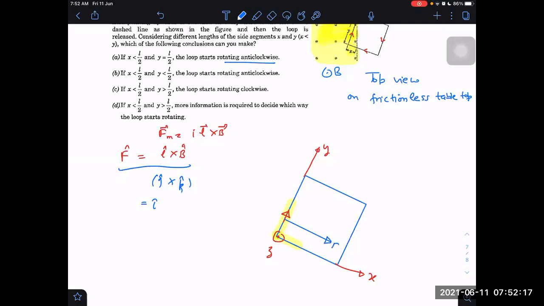Let us call it F1. What about the force on this other side, on the positive x part? It will be upwards. Yes, sure, upwards.